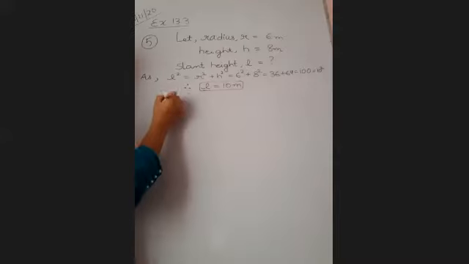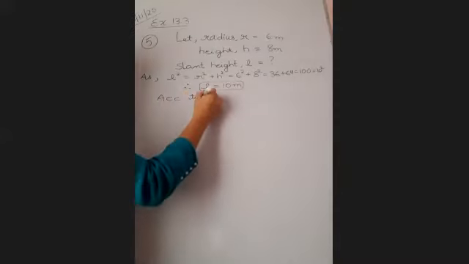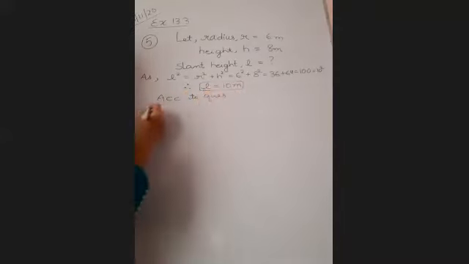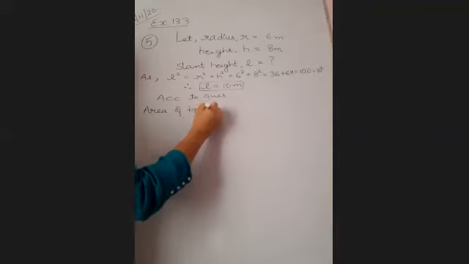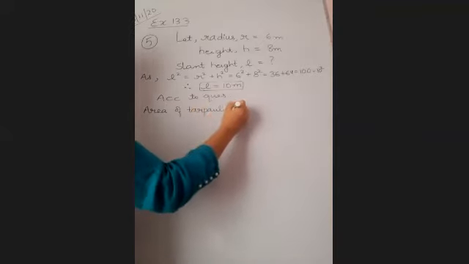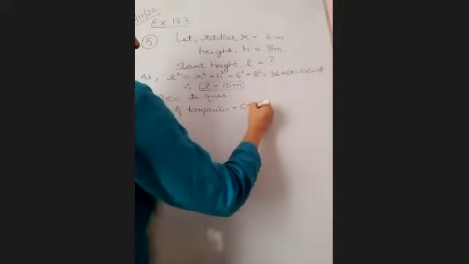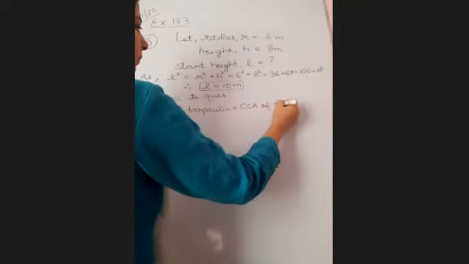So according to the question, area of tarpaulin is equal to CSA of cone.